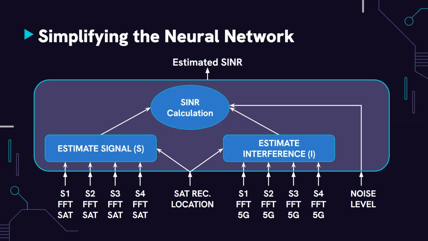What actually happens inside that network is that there's a separate mechanism that estimates the received satellite signal power using just the four measurements at the corners for satellite transmission. And then there's an equivalent block that predicts the interference level using, this time, the 5G measurements of the four sensors at the corners. So these two predictions, signal and interference, are then combined with the noise level to produce the estimated SINR value. Essentially, since both predictors, signal and interference, perform the same task, we can focus on making one of them work, in our case, the interference predictor, to verify that the whole network works properly.